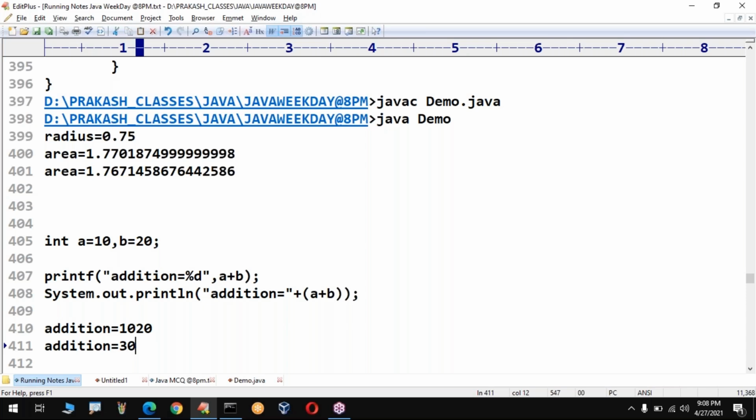Hope everything is very clear for you people, right? So that's all about today's session. Tomorrow, as usual, we have the session at 8 o'clock. We will meet for the continuation tomorrow. Up to this, any doubts? Comma is replaced with plus now, sir. Yes, exactly, Rahul. That is correct.